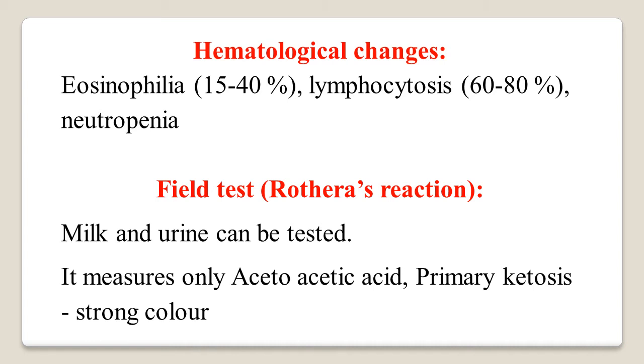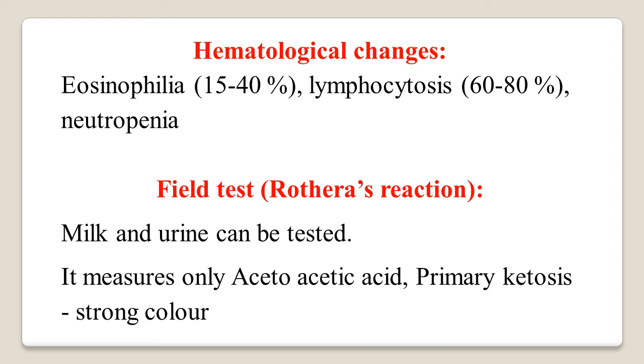The hematological changes observed in ketosis are eosinophilia, increased up to 15 to 40%, lymphocytosis 60 to 80%, and neutropenia. The neutrophil level may go as low as even 10%.